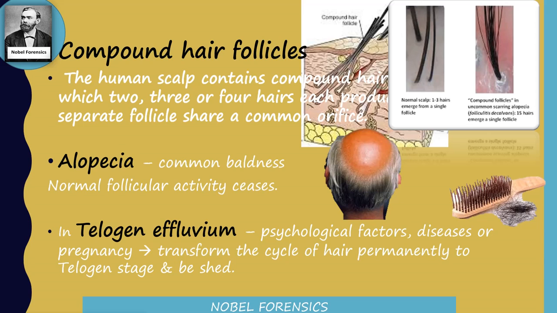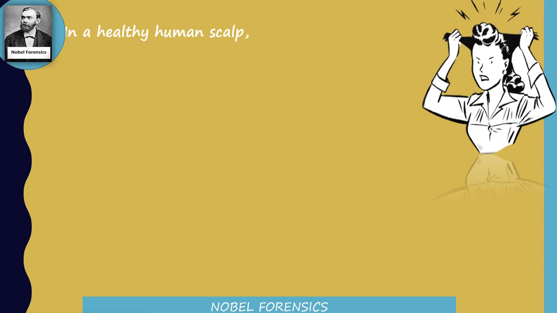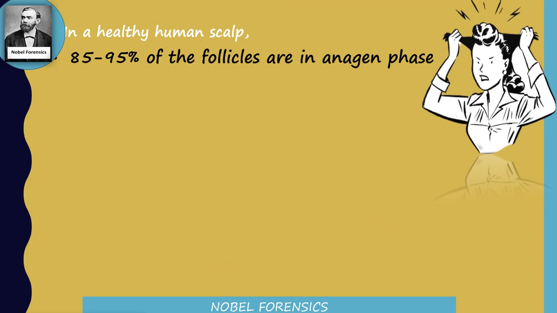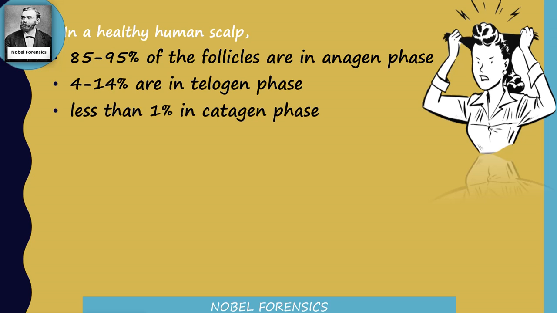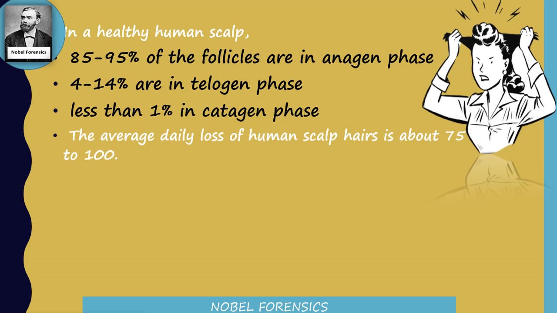We can see this telogen effluvium in cases of cancer chemotherapy. In a healthy human scalp, 85 to 95% of the follicles are in the anagen phase, 4 to 14% are in the telogen phase, and less than 1% in the catagen phase. And the average daily loss of human scalp hair is about 75 to 100. Yes, we lose 75 to 100 hairs per day.